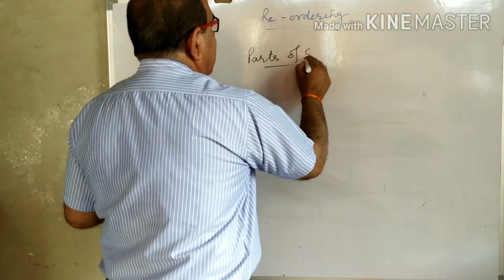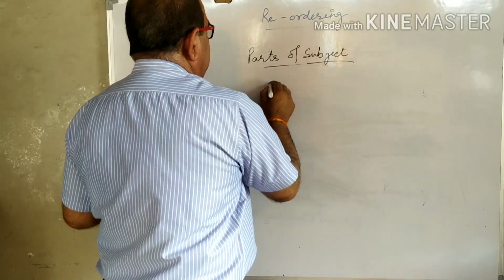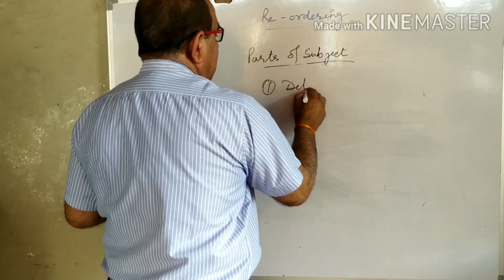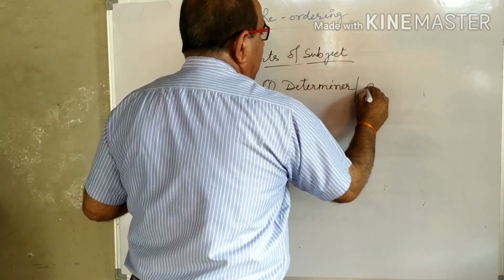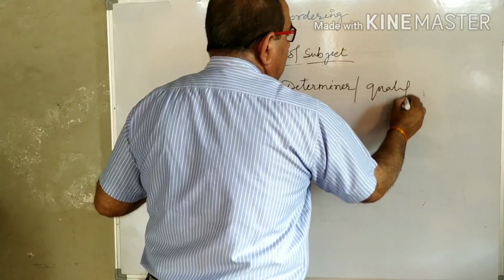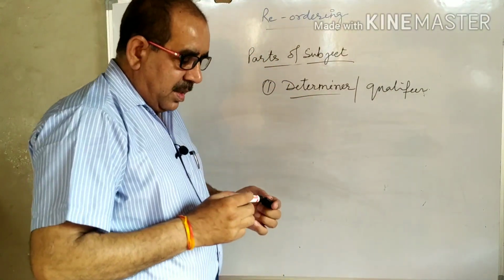Parts of subject. Number first, determiner or qualifier. What is determiner?